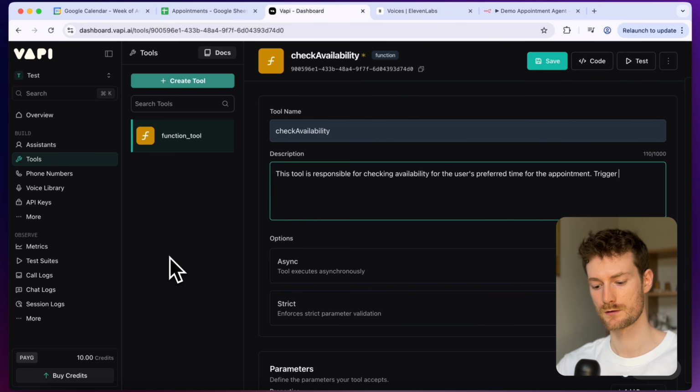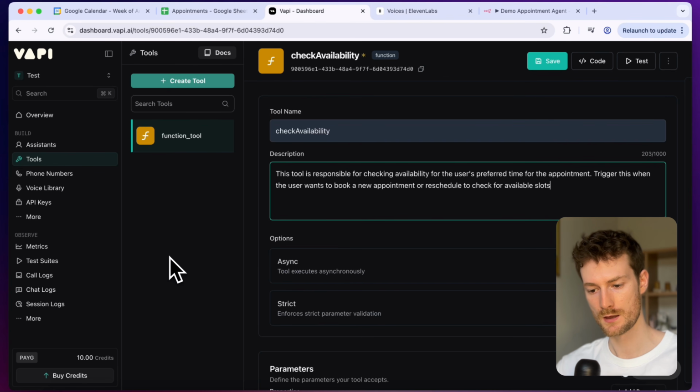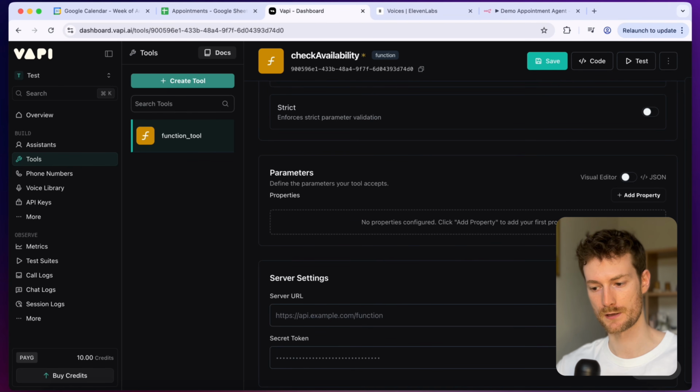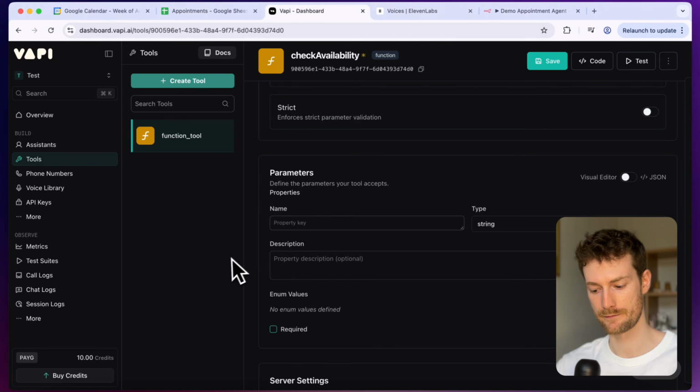Trigger this when the user wants to book a new appointment or reschedule to check for available slots. And once we have that, let's scroll down a little bit. And we are going to add one parameter here, which will be the preferred time.